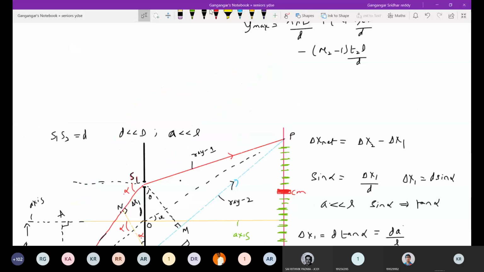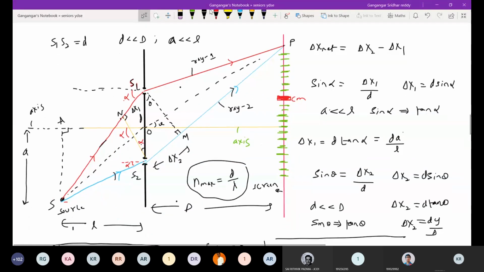If this was the diagram, and the central maxima lies above S1, somewhere here, then when I should pull it down, where should I put a slab? I should put a slab here at the lower slit.